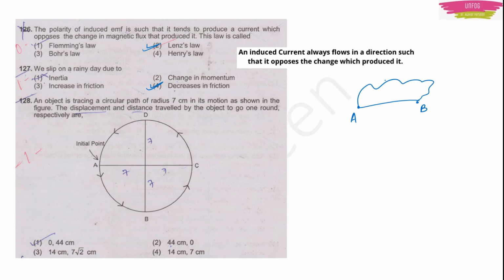So the shortest distance is the displacement, from your initial position to final position. Distance is the distance traveled, how much distance you have traveled. But displacement is where is your position.